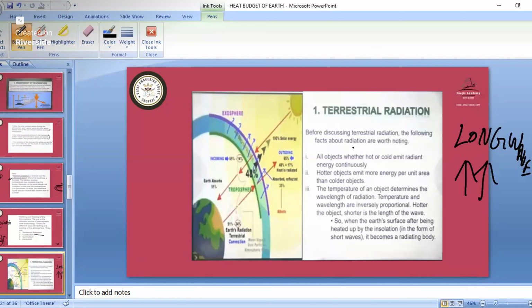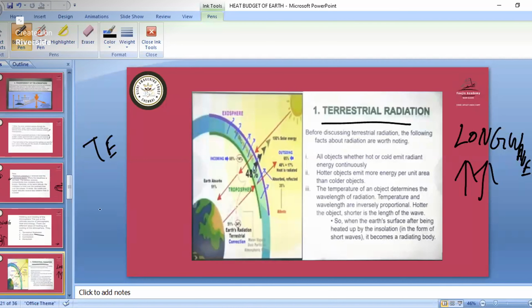See here, all objects, whether hot or cold, radiate energy. Hotter objects emit more energy, and colder objects emit less energy. The temperature of an object determines the wavelength of the radiation. When the Earth's surface, after being heated by the insolation, becomes a radiating body, that is known as terrestrial radiation.